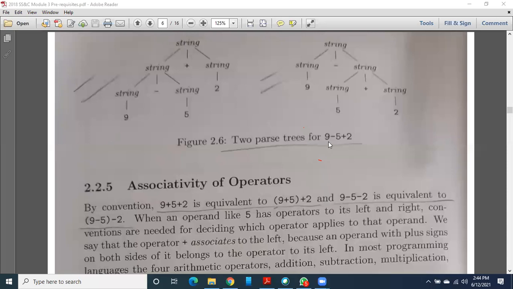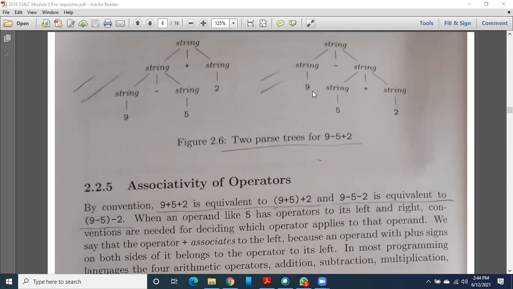For the same expression 9 minus 5 plus 2, you can draw one more diagram, one more parse tree, which you can make as a right-side tree. It means that this time you will give importance or priority to plus, then you will give priority to minus. It means that you are moving from right to left. So at that time, what happens? String may be string minus string, and this string is again defined as string plus string, and this string is a 5, and this plus is plus, and this string is a 2.